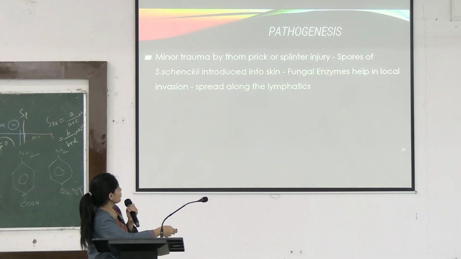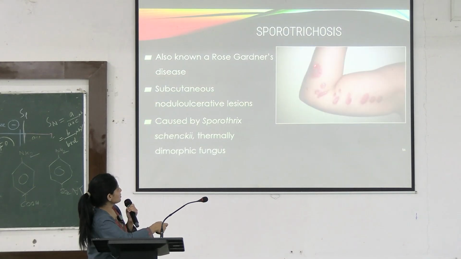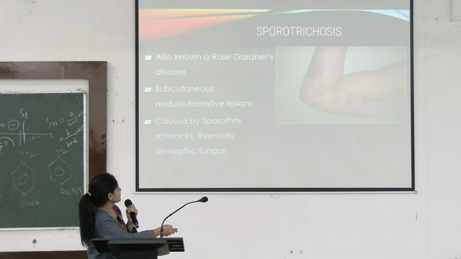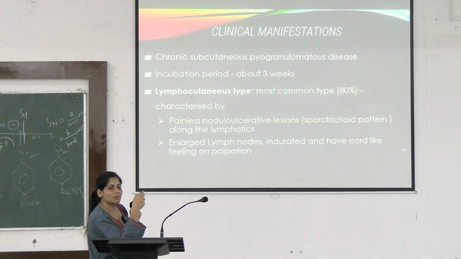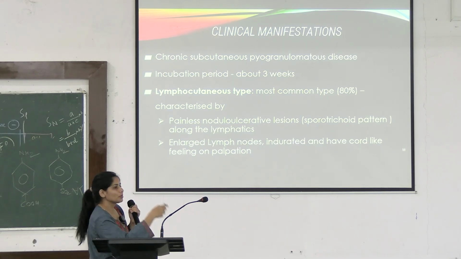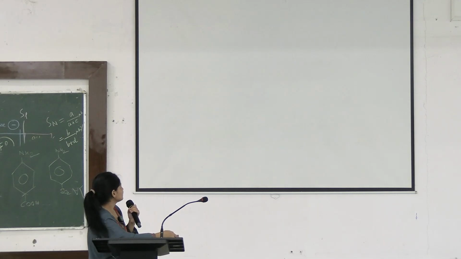This is the sporotrichoid pattern that you see on the patient. The granulomas are formed in such a way. Why is it spreading like that? Because it is spreading through the lymphatic system. Also, you can see the lymphadenopathy.